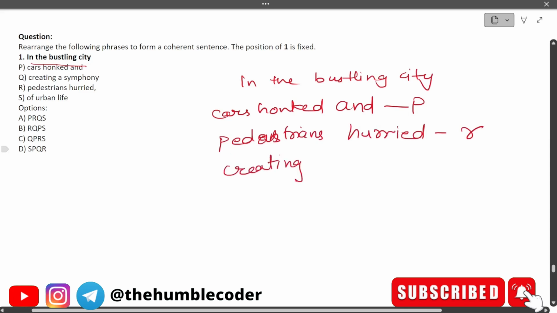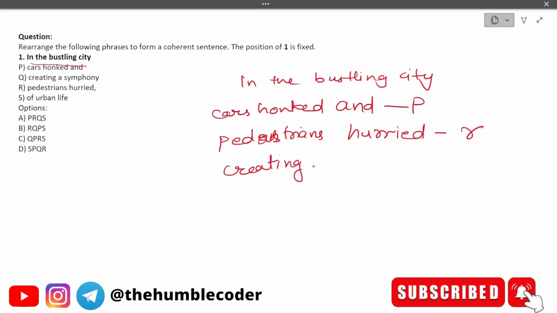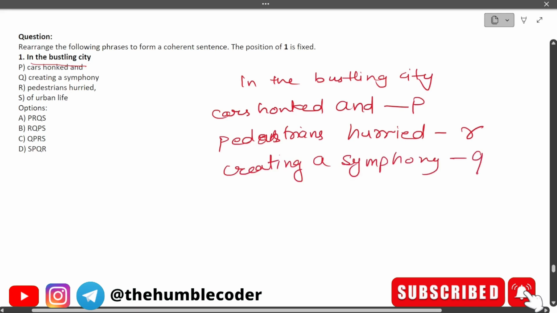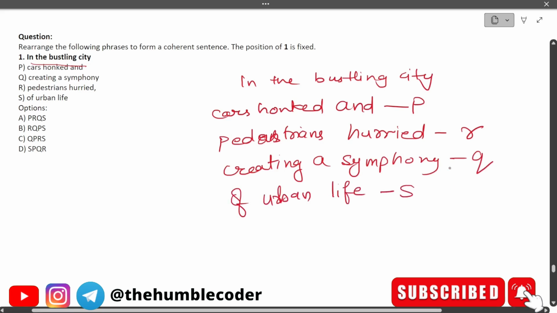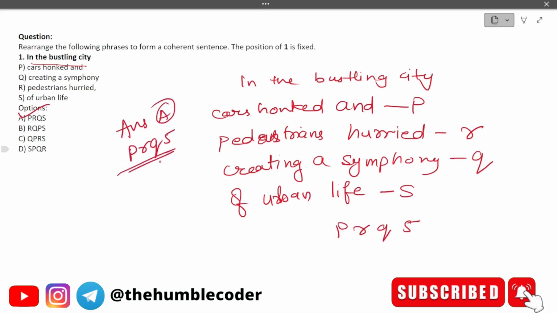So pedestrians hurried, creating a symphony. So this is Q, and then only one is remaining: symphony of urban life. Okay, so this is going to be our complete meaningful paragraph. So let's see what we have got as the sequence: P, R, Q, S. So you can see option A is the correct answer for this one, which is P, R, Q, S. Okay, moving on to the next question.